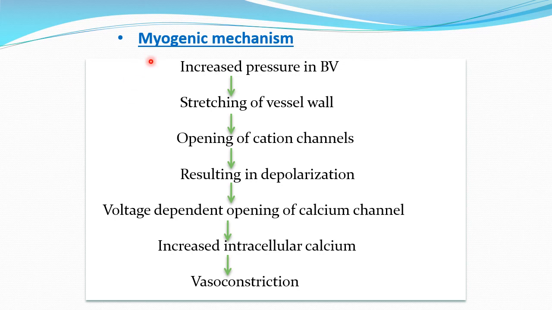So the myogenic mechanism, how it will affect the GFR and renal blood flow. Whenever there is increased pressure in the blood vessels because of the increased blood volume, it will cause the stretching of the vessel wall. So that will cause the opening of the cationic channels, mainly the calcium ion channel. So increased influx of calcium into the cell will lead to depolarization. And the increased intracellular calcium that is causing the depolarization will ultimately cause contraction of that particular smooth muscle. So here it will cause the constriction of the blood vessels. Okay? And by that it will decrease the renal blood flow.